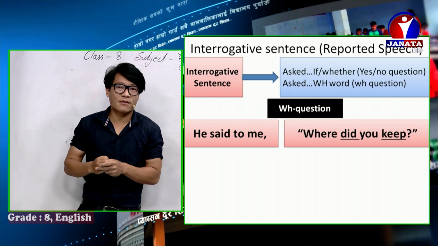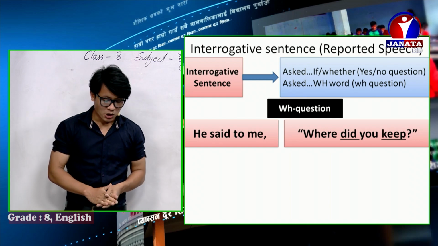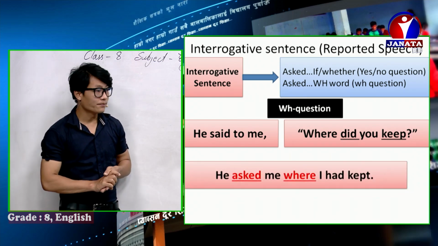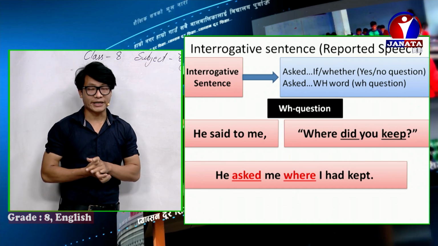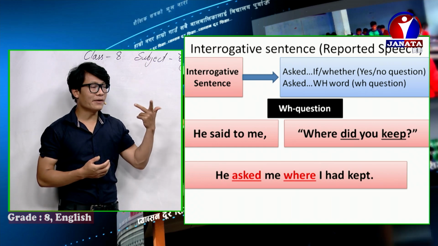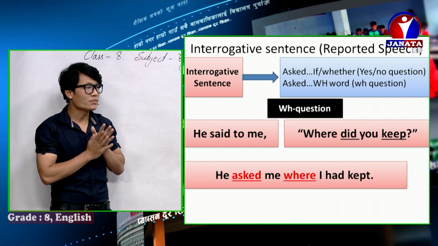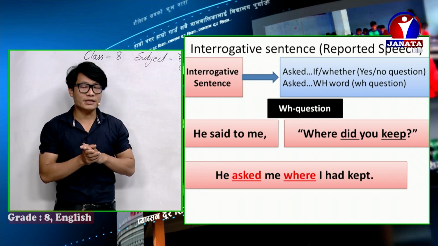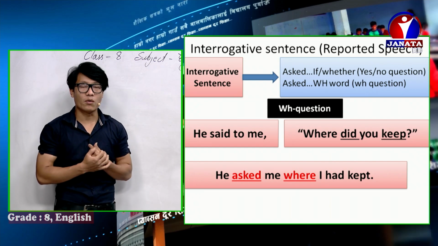So what is the past perfect structure? Had plus verb 3. Remember this. So the answer is, he asked me where I had kept. In the place of said to, there should be asked, because that's a question. Okay? And me, then we need a W word. So the W word is where. So there is a where word.